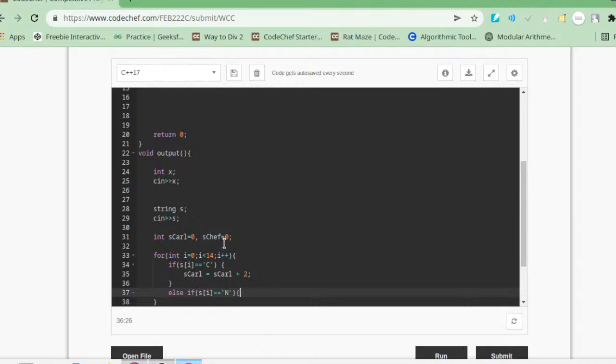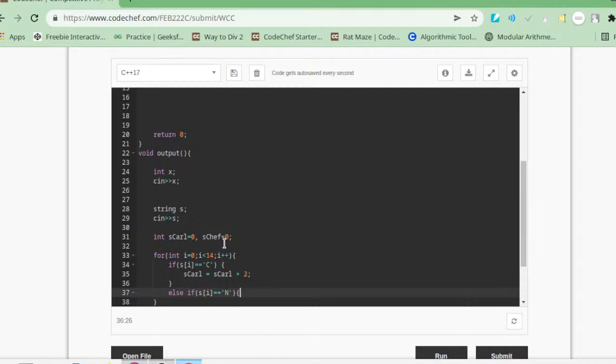Else if it is a tie, then we will increment both persons' scores by 1. After calculating the score, we have to check for the winner also.